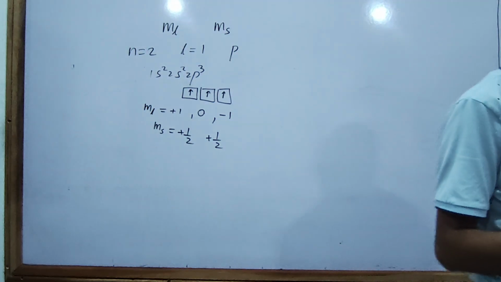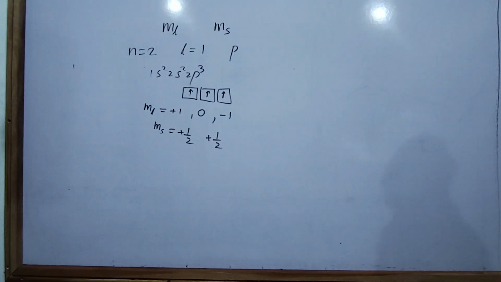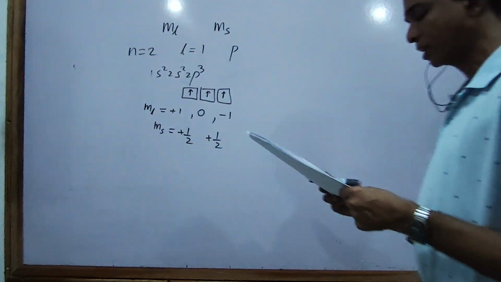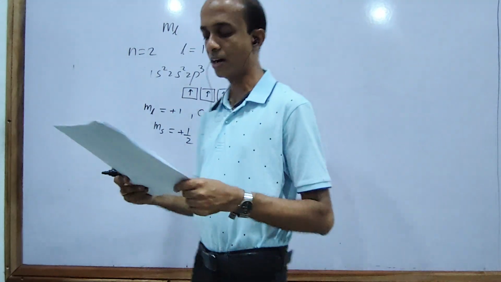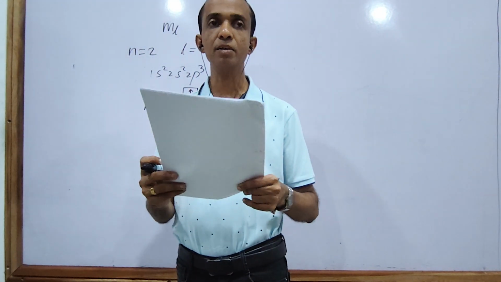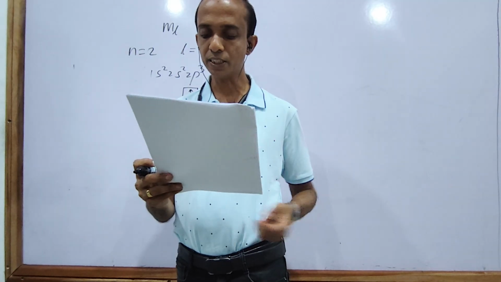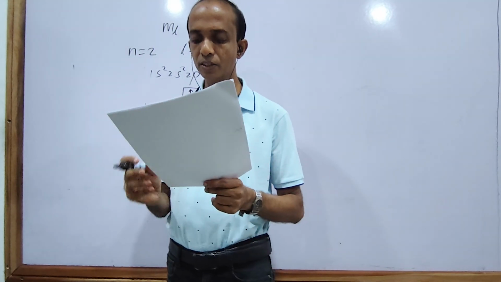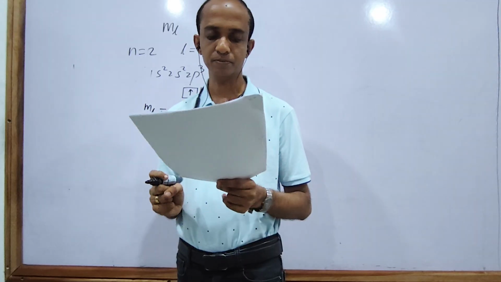Consider the species chloride ion, Cl minus, and bromide, argon Ar, and the other one is potassium ion, K plus. Which statement is true regarding these species?